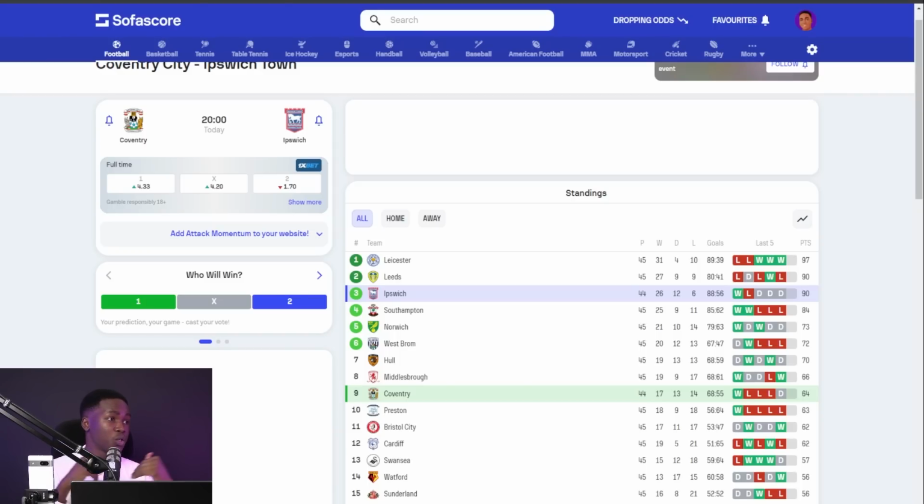So it's a game that Ipswich is going to be taking seriously, and with the kind of positivity they have around them, I was listening to some of the interviews of the coach. I really think this is a game they are going to take seriously. So Ipswich vs Coventry, this game is important, especially for Ipswich. Okay? So that is what we know. That is why it's important to have a look at the standings, maybe make your quick analysis of the game, your quick prognosis of what to expect in the match, okay?